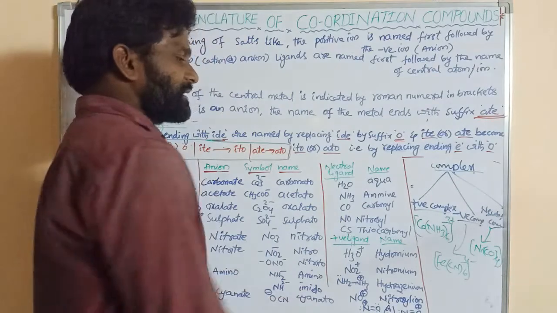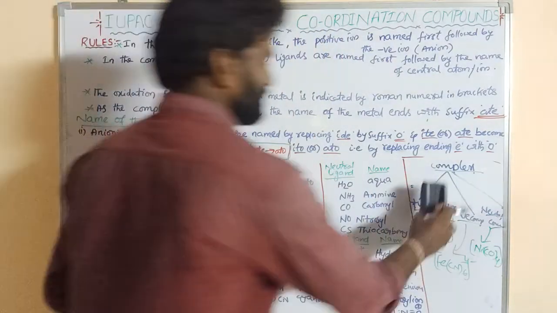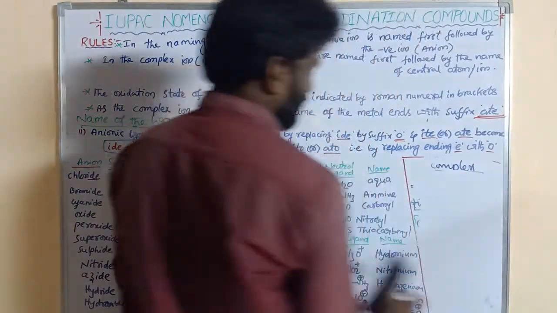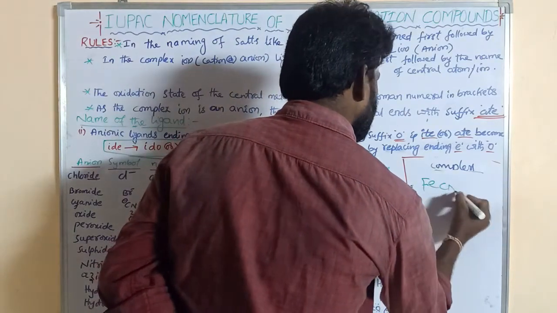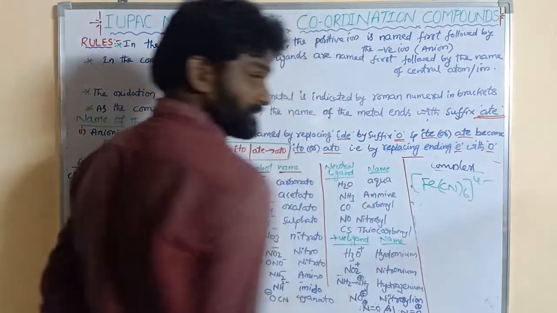But in the case of a negative complex, the ending has -ate added, like [Fe(CN)6]4-. So this is the negative complex.